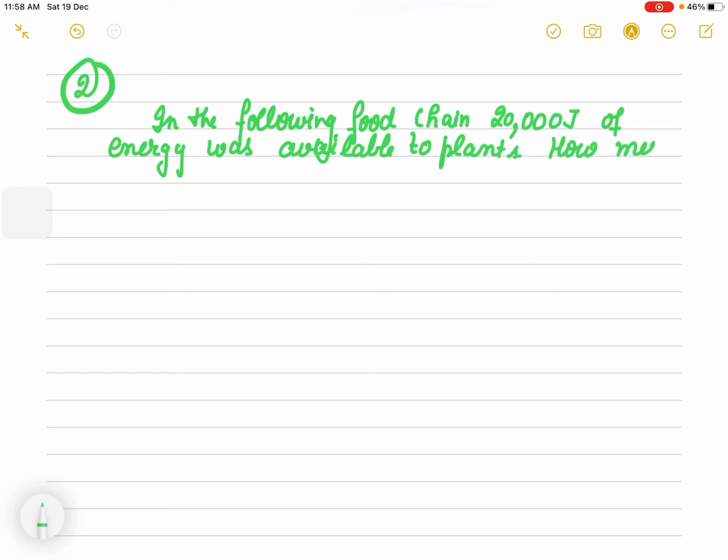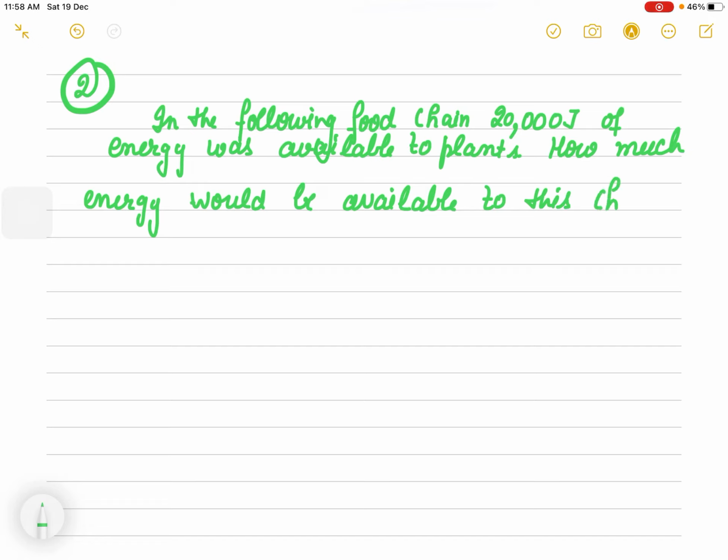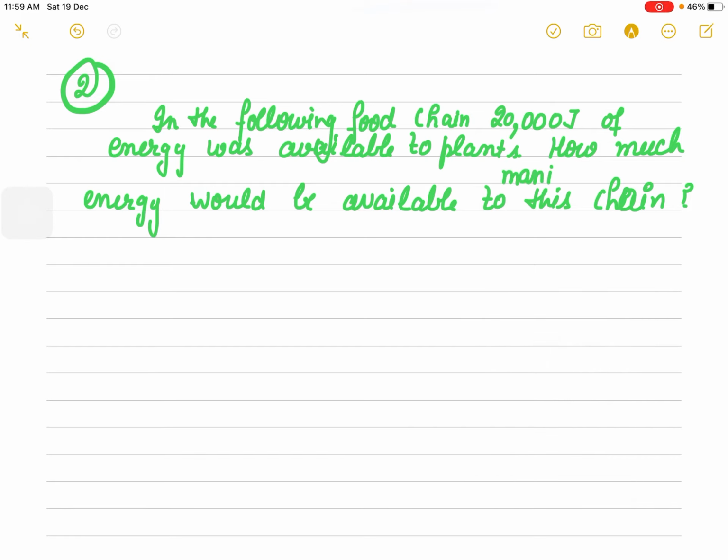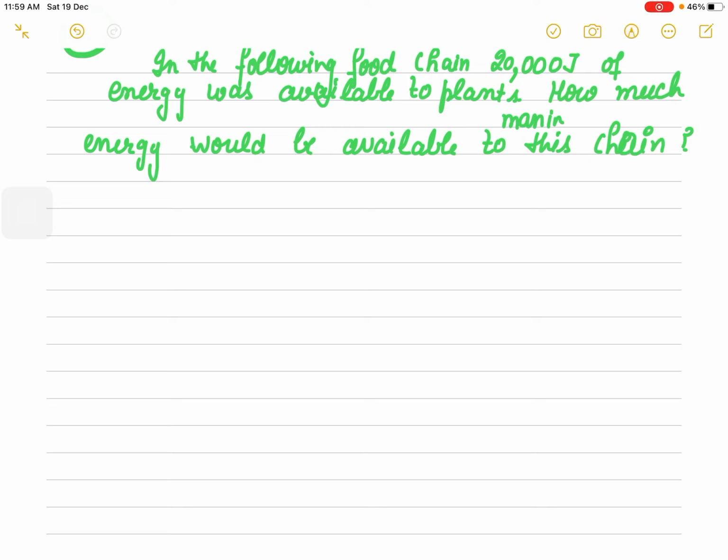You have to calculate how much energy would be available to man in this chain. So here the chain is plants, then sheep, and then man.